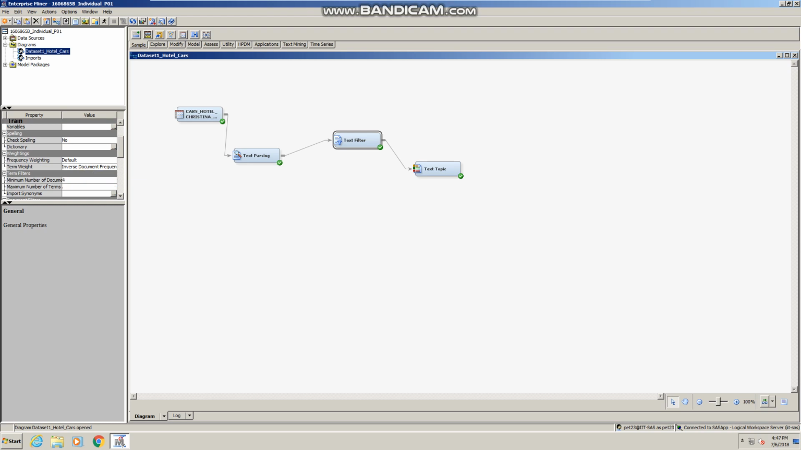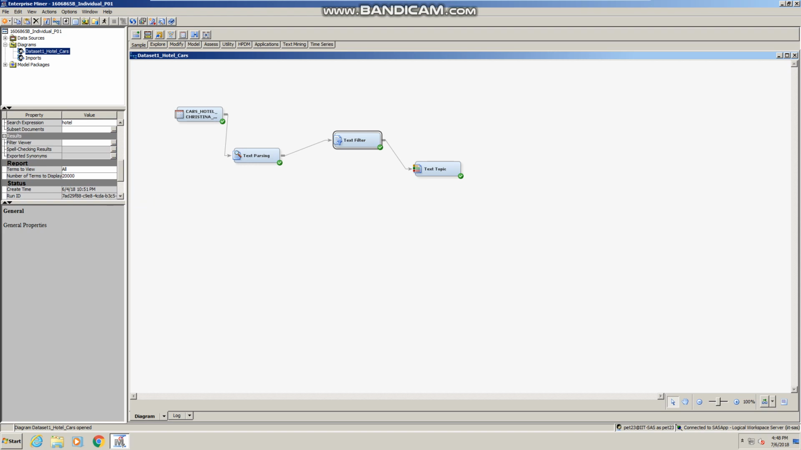For term weight, inverse document frequency gives a greater weight to the terms that do not occur frequently, and it takes into consideration the number of documents containing the term. So I've decided to use the inverse document frequency in this case. Next up, the search expression is set to hotel because we only want to filter out the comments and information that fall under the hotel category, hotel class.